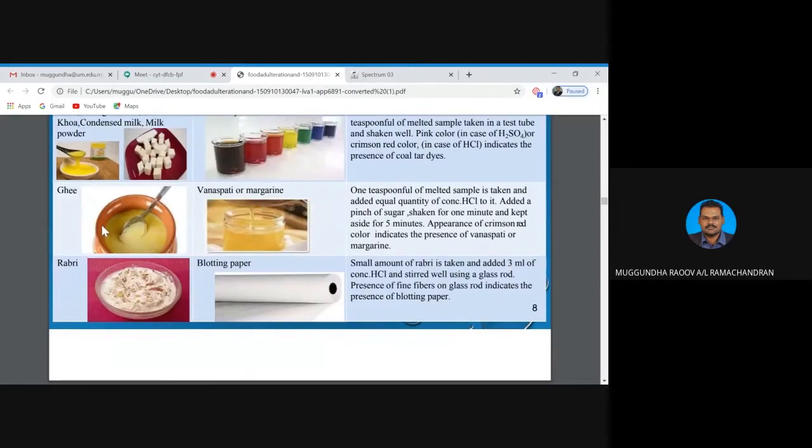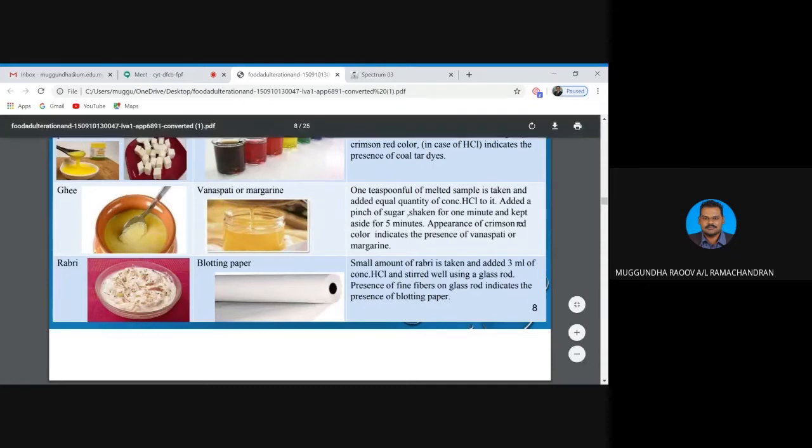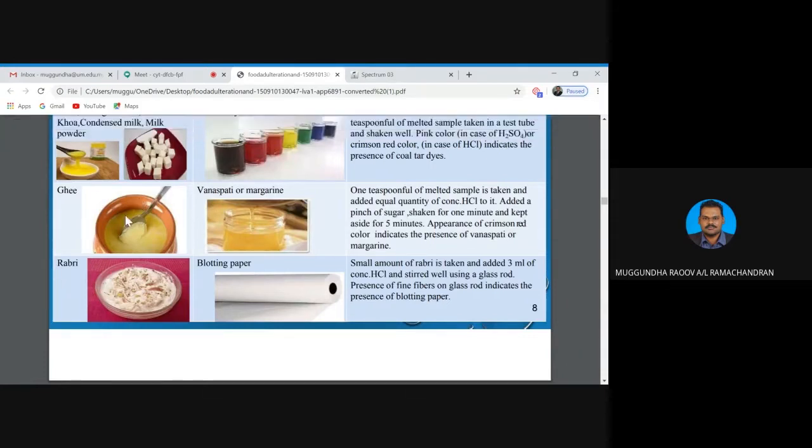So how to check whether this ghee is pure or not? Just take 1 teaspoon of the melted sample and add it equally to concentrated sulfuric acid. And we add a pinch of sugar. We have to shake for 1 minute, then keep it aside for 5 minutes. The appearance of red color will indicate the presence of margarine. If, let's say, the red color does not appear, that means our ghee is pure.